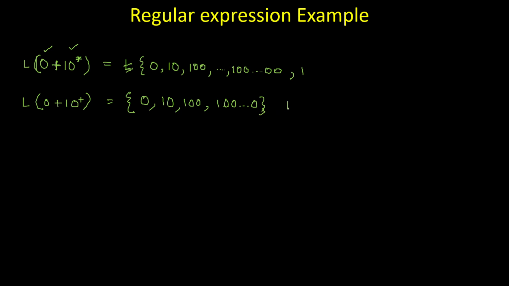But if you include only 1, you are wrong, because after 1 you must have at least one 0. That's why plus is given. So 1 alone should not be present in this situation.